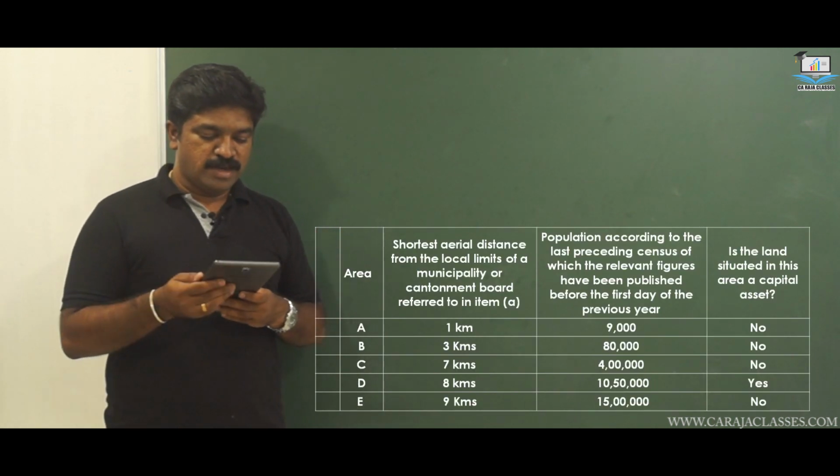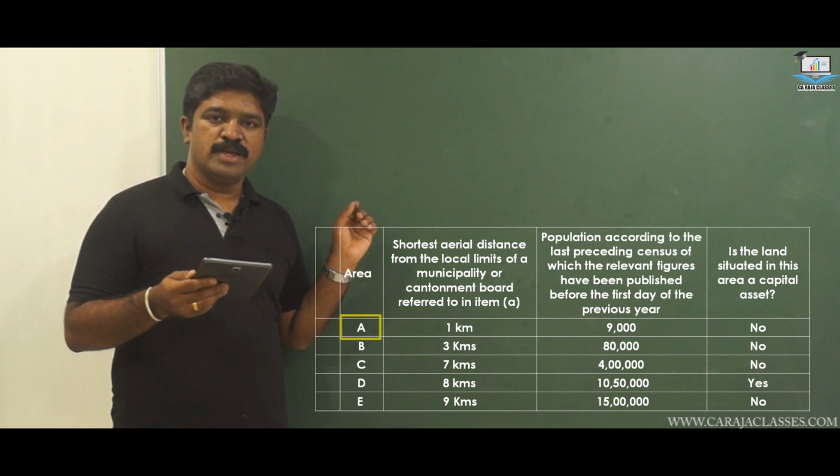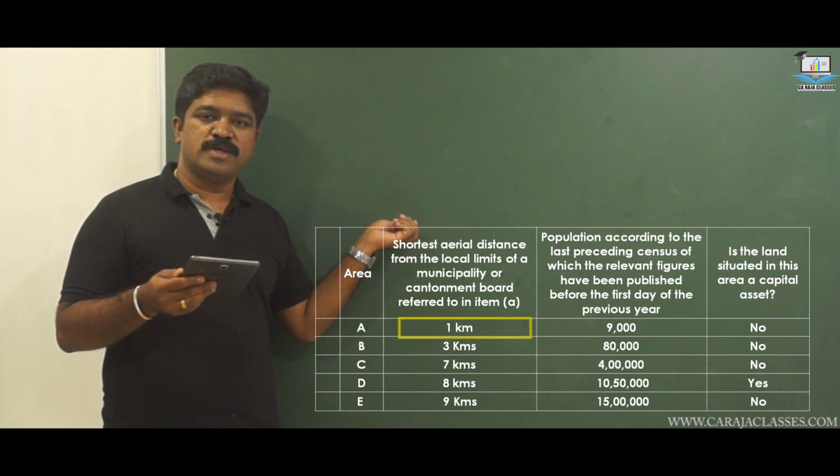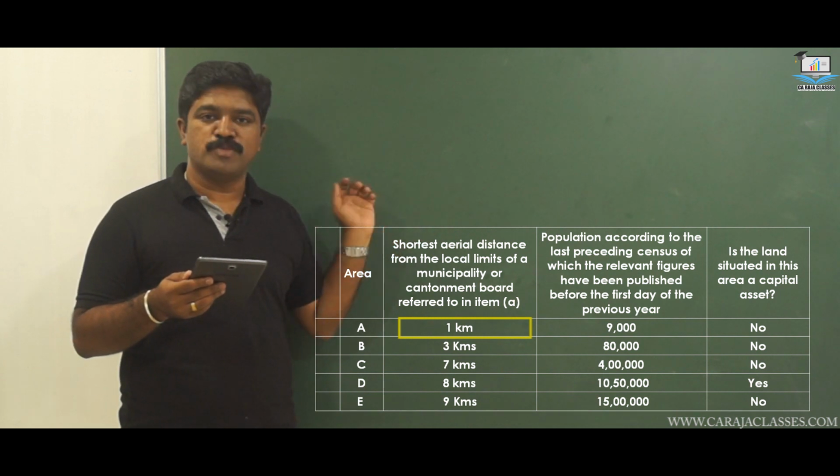Let's say area A is within 1 kilometer of the municipality or cantonment board limits.